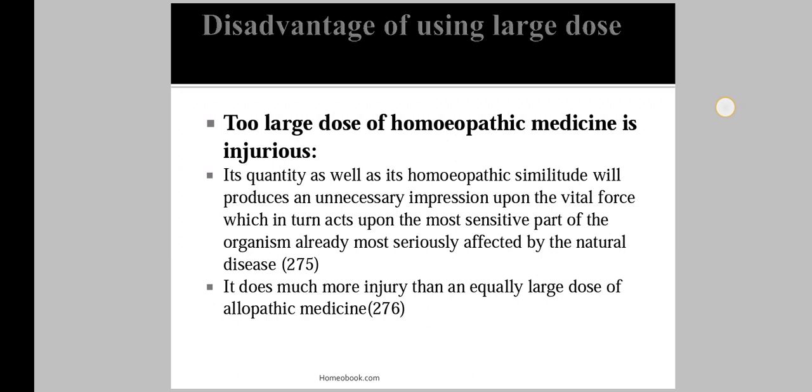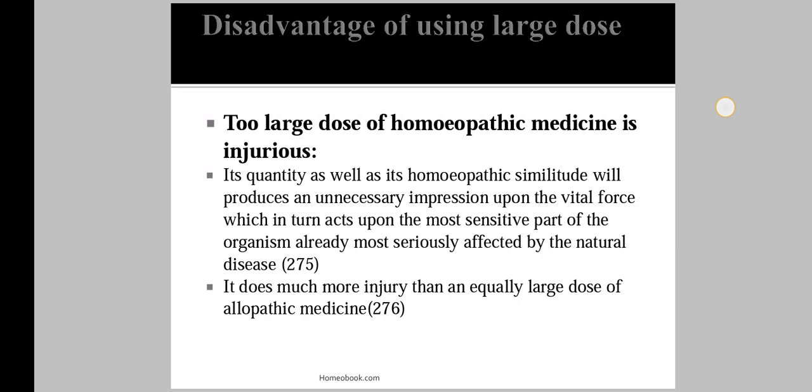It means that when we give a larger dose, it is injurious to the patient. Its quantity as well as its homeopathic stimulus will produce unnecessary impressions upon the vital force, which in turn acts upon the most sensitive part of the organism, already most seriously affected by the natural disease. We see in aphorism number 275 that too large doses are injurious to health and cause harm to the patient, as the patient is already suffering.